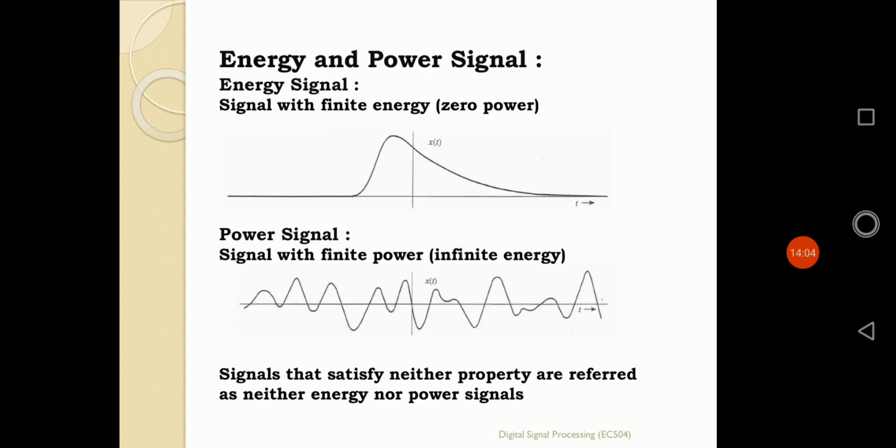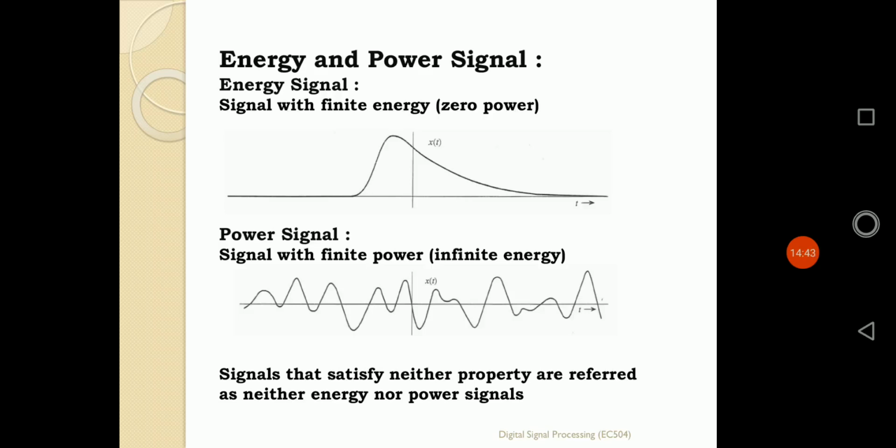The fourth type of signal is the energy signal and power signal. Suppose we have a signal x(t), it can be a continuous time signal or a discrete time signal x(n). Suppose I am calculating the energy and power of the signal. I am extracting the value of power and energy within that signal, and if the energy of the signal becomes finite and the power becomes zero, basically average power is zero.